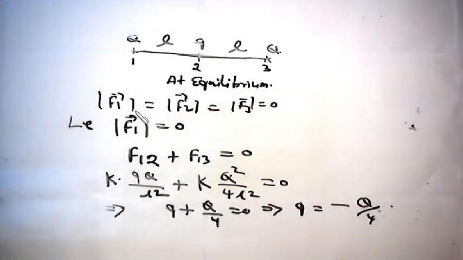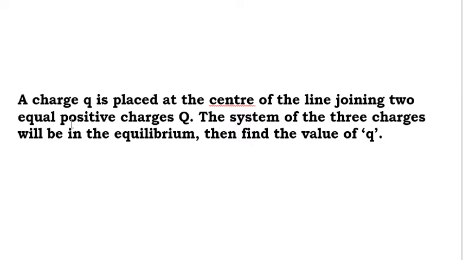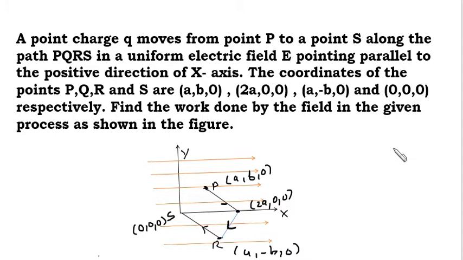We'll move to the next question. Okay, what is the next question? Just take note of the question. It's a nice question really. A point charge q moves from point P to a point S along the path P, Q, R or S according to the figure given, in a uniform electric field E.